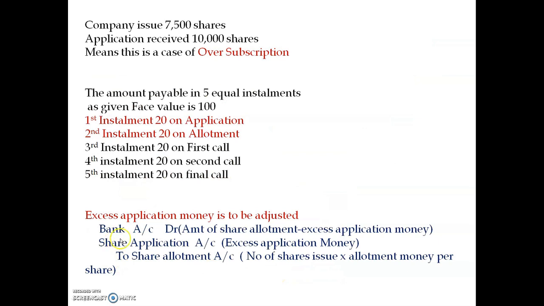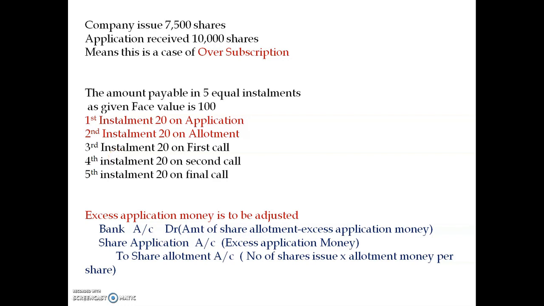Under bank account debit we have to write this amount. First of all, to share allotment account, the number of shares issued by the company multiplied by the allotment money per share. After that, in the share application account column we write the excess application money, and under the bank column we write the balance amount, that is the amount of share allotment minus the excess application money. So this is the short explanation of this question.